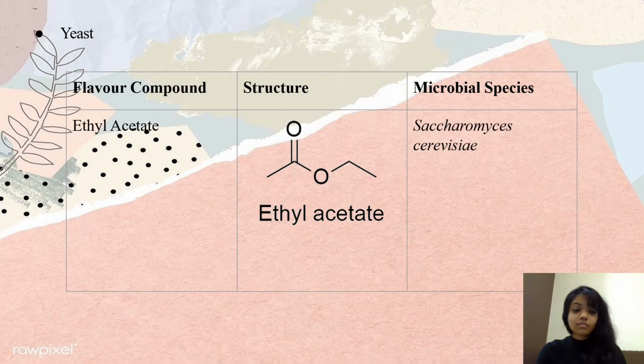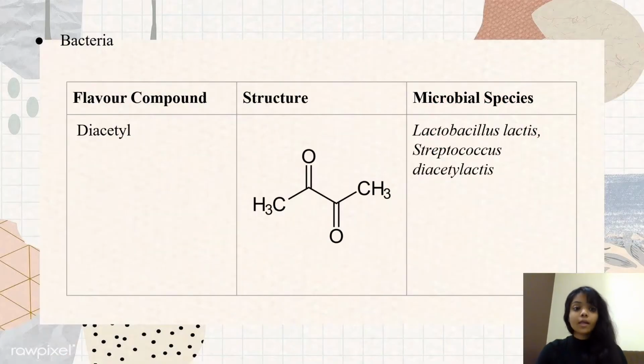So for yeast, the flavor compound is ethyl acetate. The structure is what I have placed on the table, and the microbial species is Saccharomyces cerevisiae. For bacteria, the flavor compound is diacetyl. The structure is as in the table, and the microbial species would be Lactococcus lactis and Streptococcus diacetylactis.